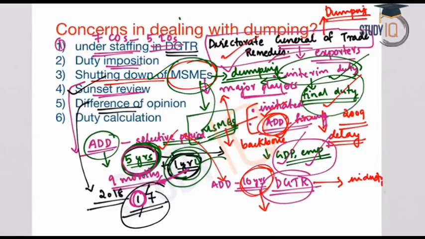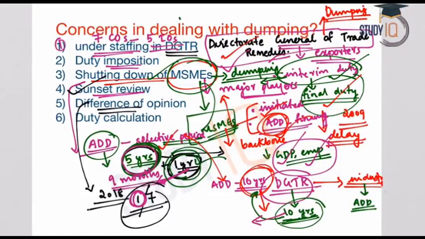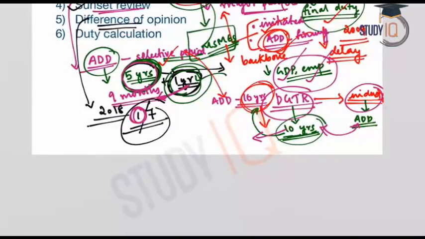So what is the claim of industry? They say that as long as dumping is there, anti-dumping duty should be there. But DGTR says that a maximum period of 10 years will be provided for imposing anti-dumping duties, because a 10-year period is enough for the Indian or domestic industries to become competent with the international players. So this difference of opinion between DGTR and the industry is another major concern in imposing the anti-dumping duties.